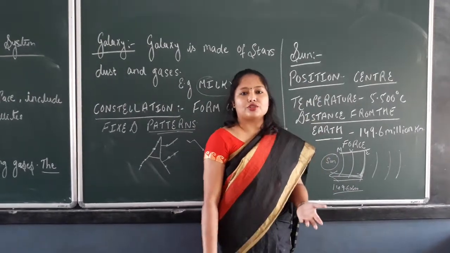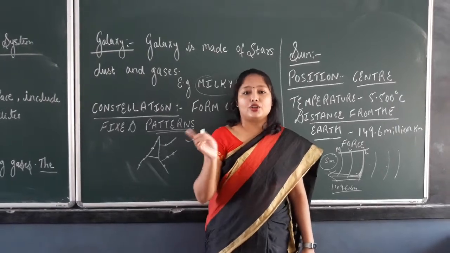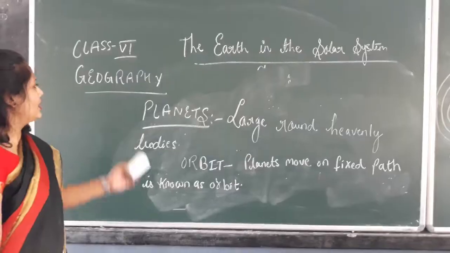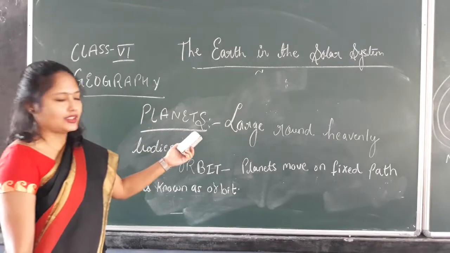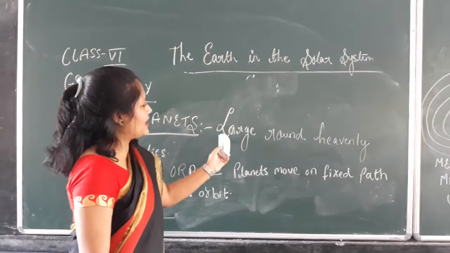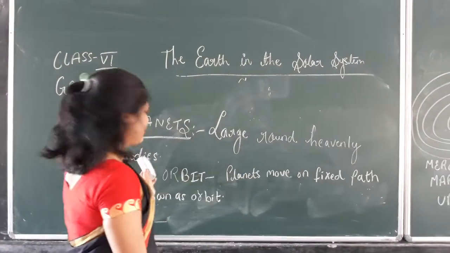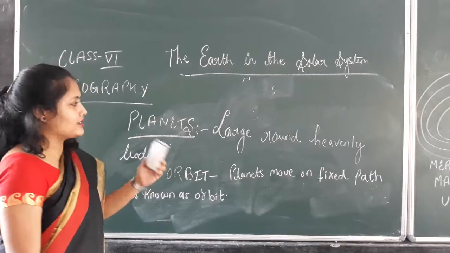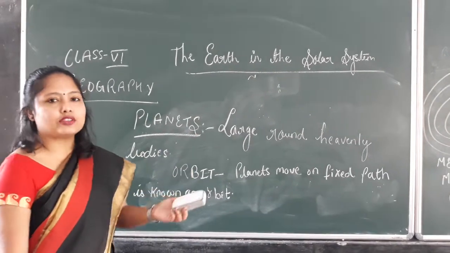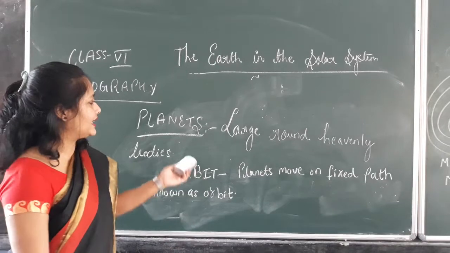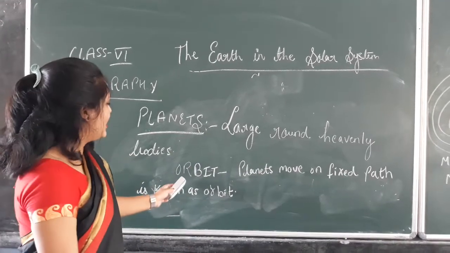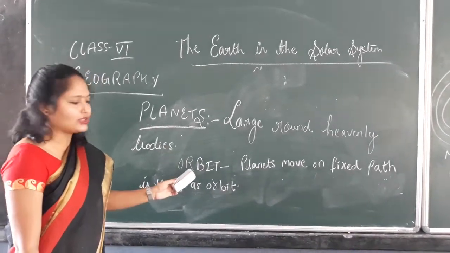Next we will move on to our next topic, your planets. Now when we start with planets, what are planets? Planets are large round heavenly bodies. And you know that planets do not emit light. They get the light from the sun. Right. Now next comes your orbit. What is an orbit?